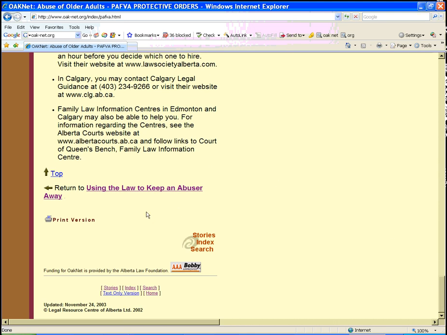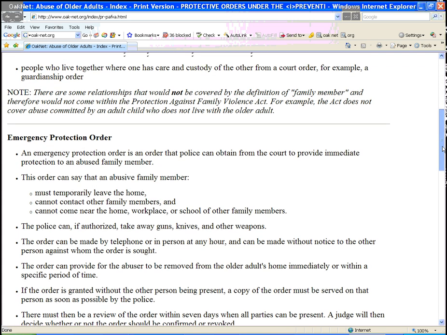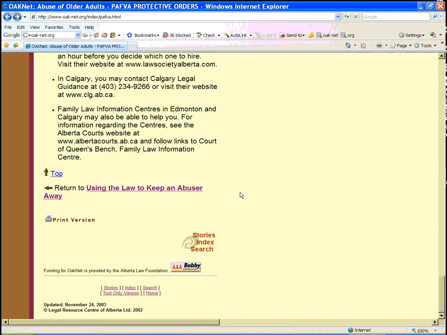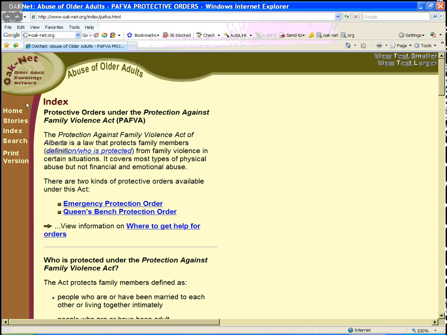And at the bottom of the page, on all of the pages of the website, you'll see that there's a print version. If we click on that, you will get a version of the website that is a lot easier to print off and to read. So if you do want to print this information off, just click on the print version, and then you won't get all of the various graphics and different colors, which might not come out very well on your printer. To return back to the website, let's click on the back button at the top left-hand side of the screen. And we will just scroll all the way back up to the top of the page, and let's return home.